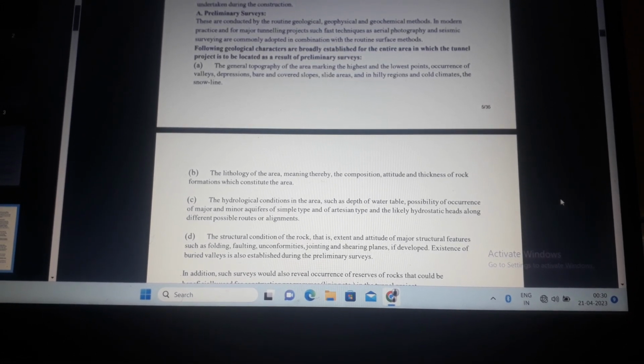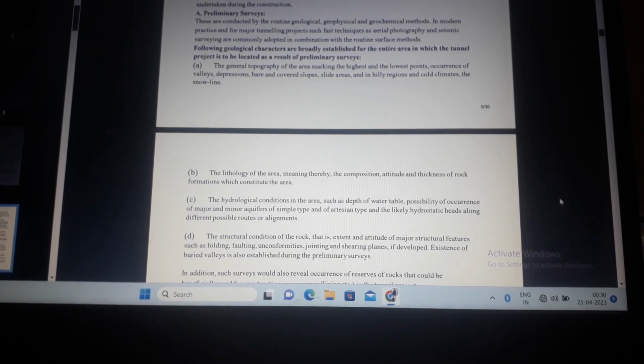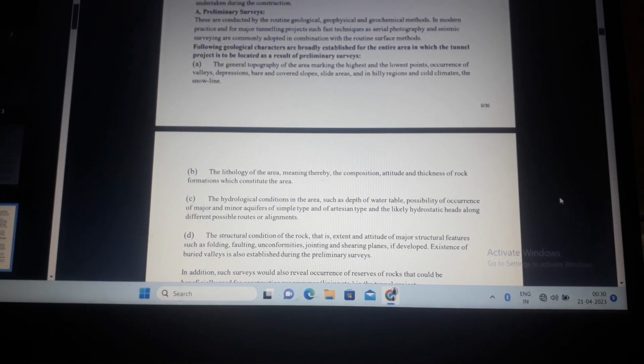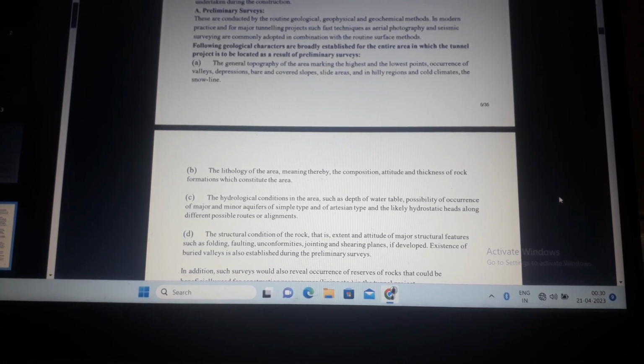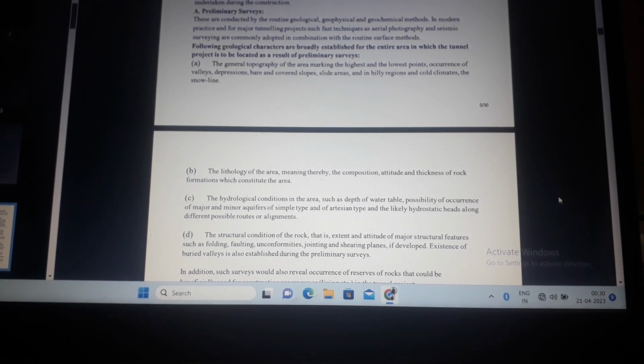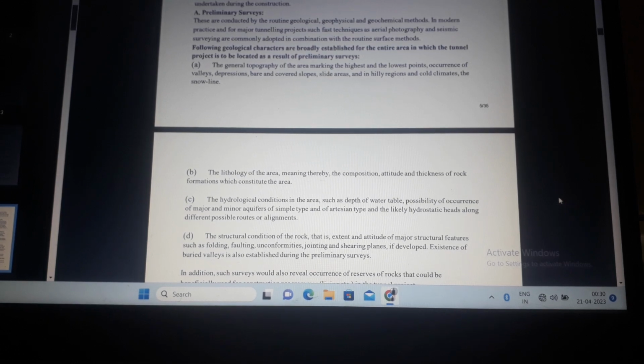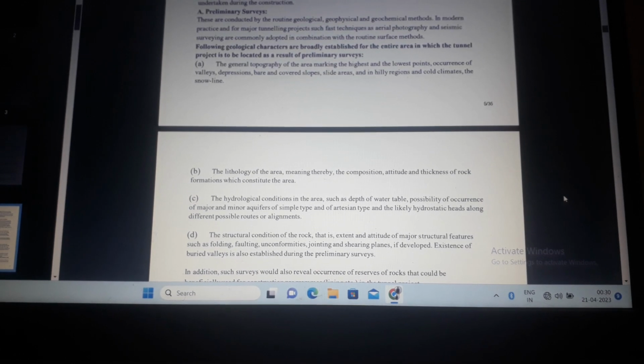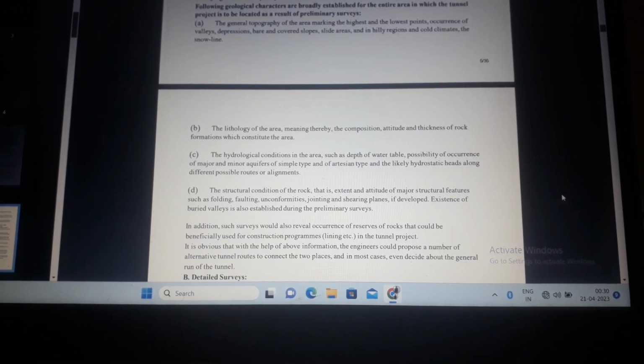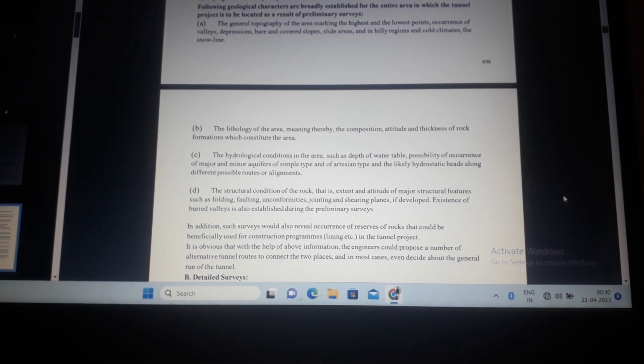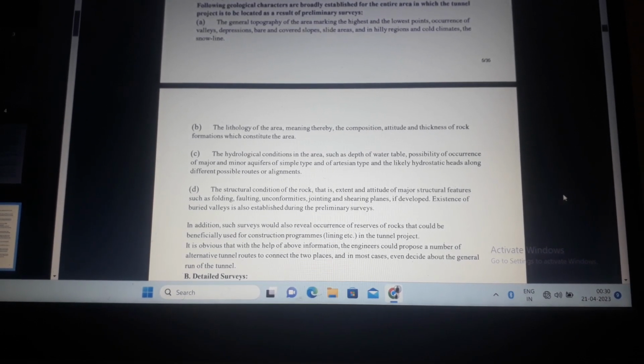As a result of preliminary surveys, the general topography of the area, marking the highest and the lowest points, occurrence of valleys, depressions, bare and cover slopes, areas, hilly regions and cold climates, the snow line, the lithology of the area.